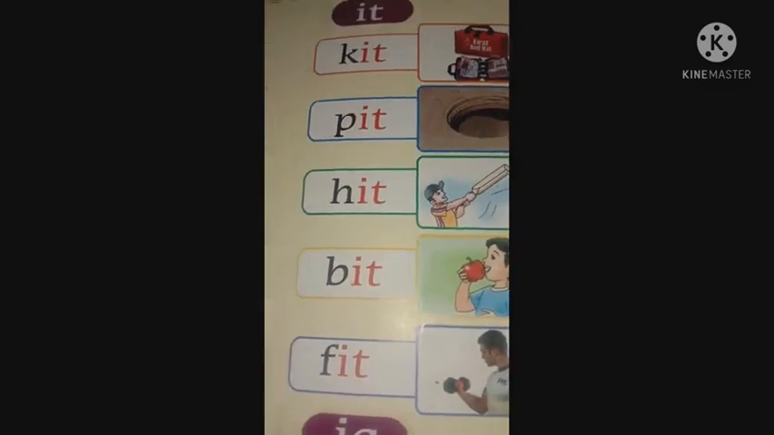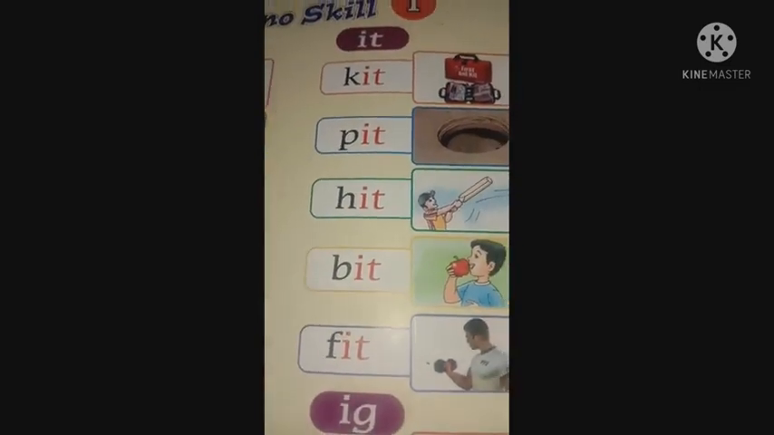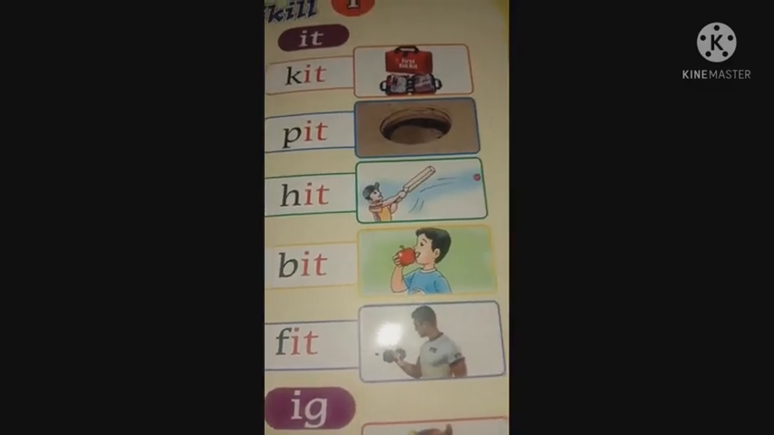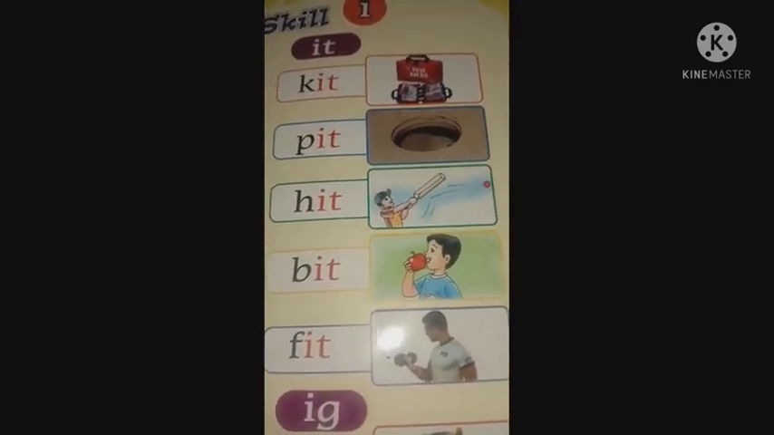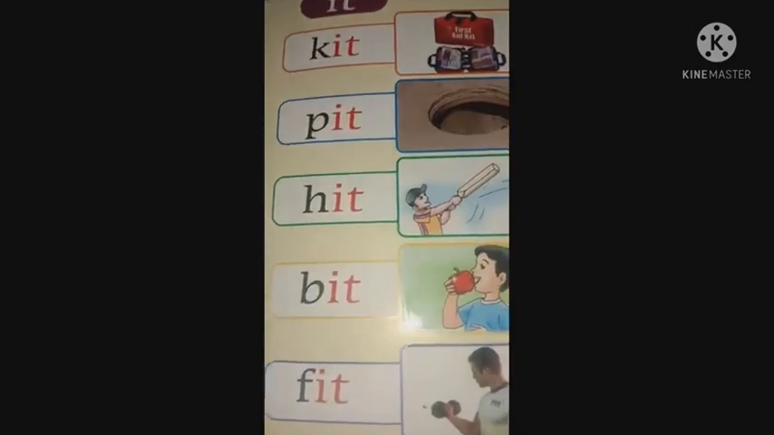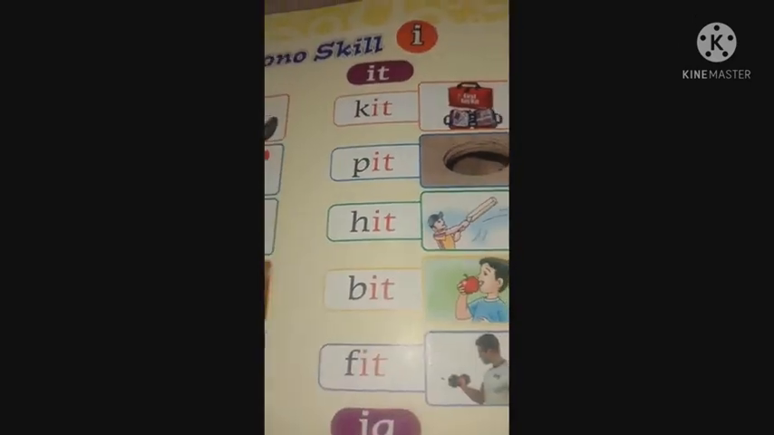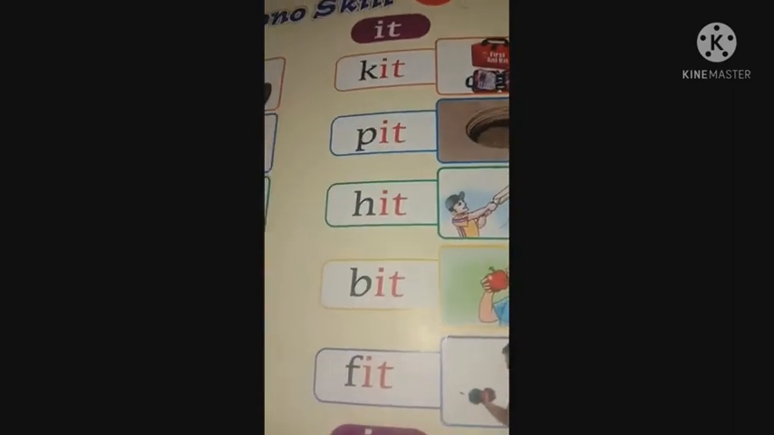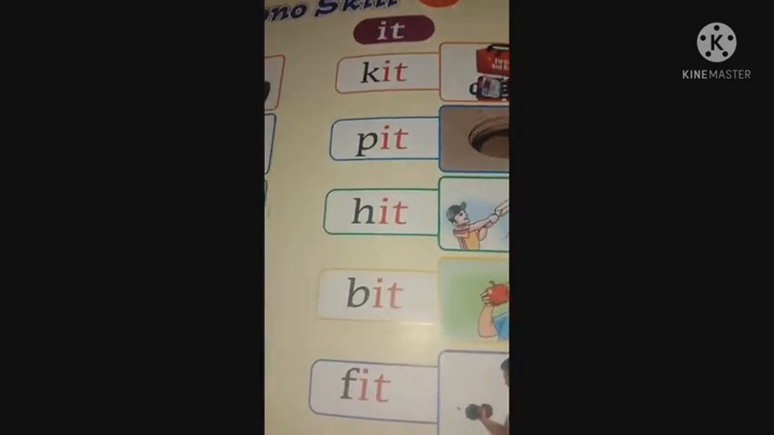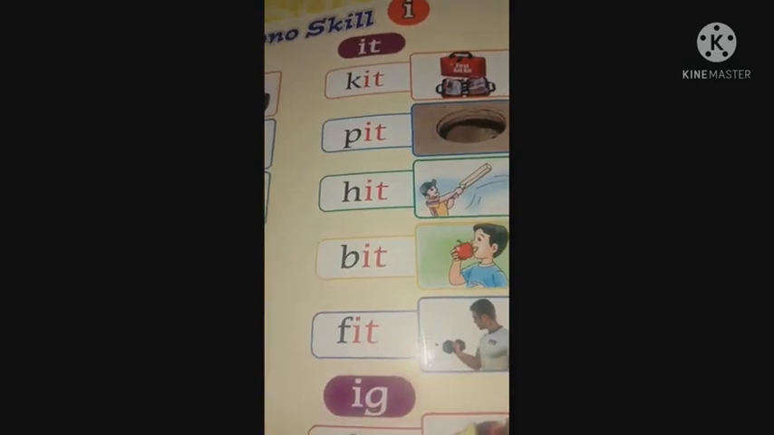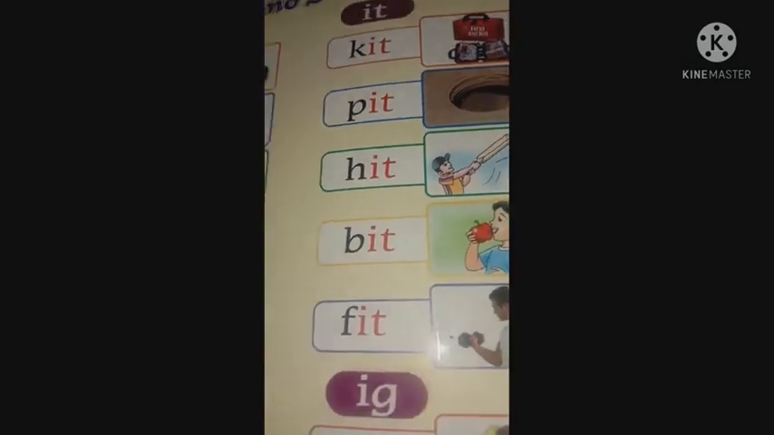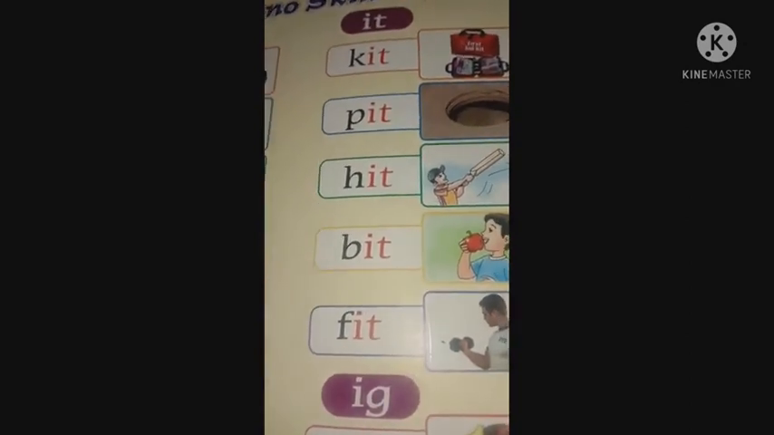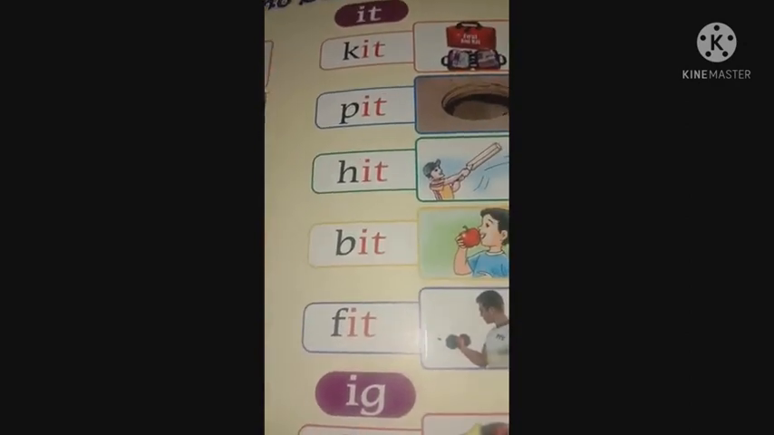The word is kit. K-I-T, kit, and the sound is ka, e, ta. Kit. The next one is pit. P-I-T, pit. P says pa, I says e, T says ta. Pa, e, ta. Pit. The next one is hit, and the sound is ha, e, ta. Hit.